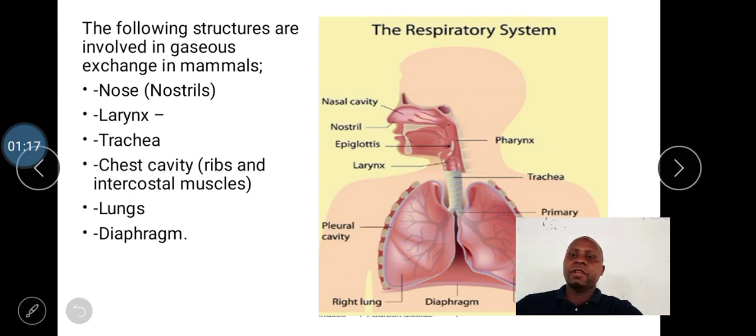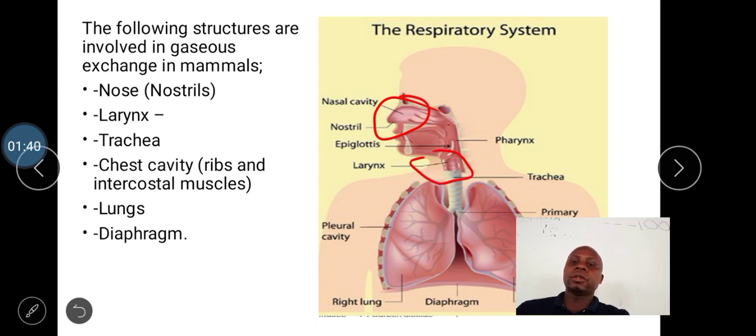We have the nasal cavity, which is in the nostril. The openings which are outside here are the nostril or the nares. So inside here we have the nasal cavity. This is a very important organ for gaseous exchange. Apart from that, we have the larynx. The larynx is the junction where the trachea usually opens to the mouth. Remember, you can breathe both through the mouth as well as through the nose.